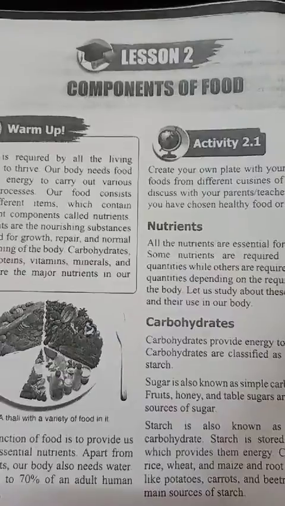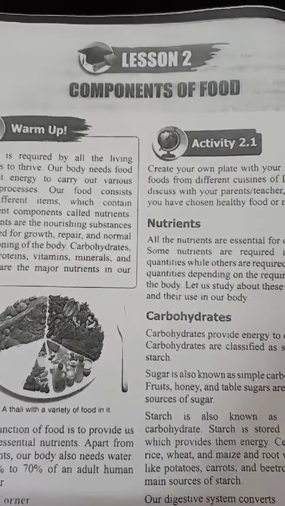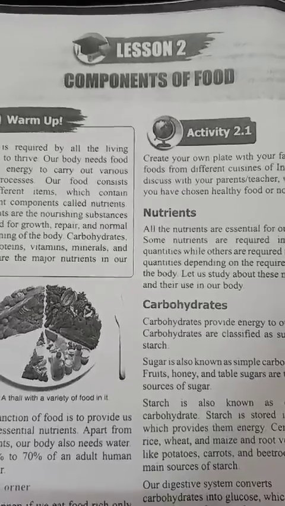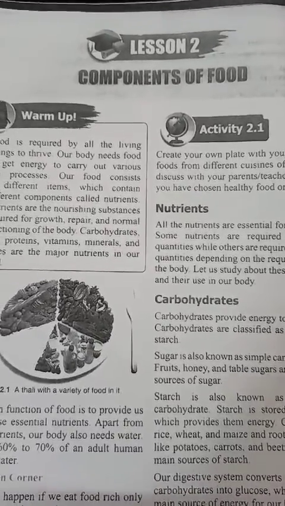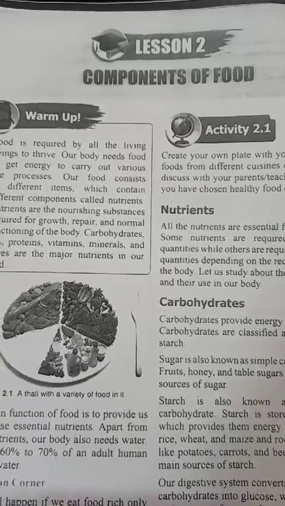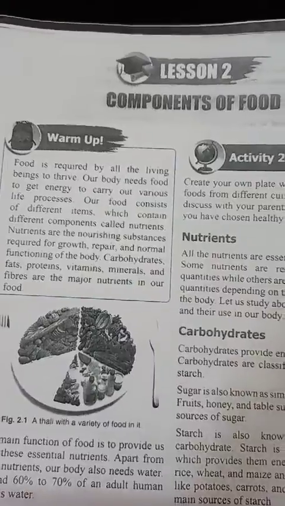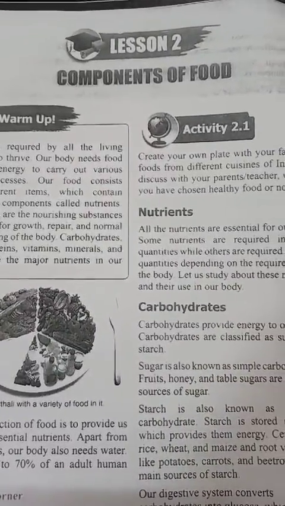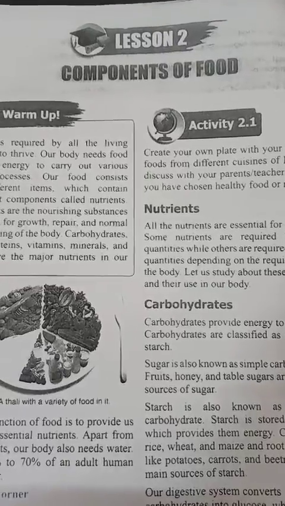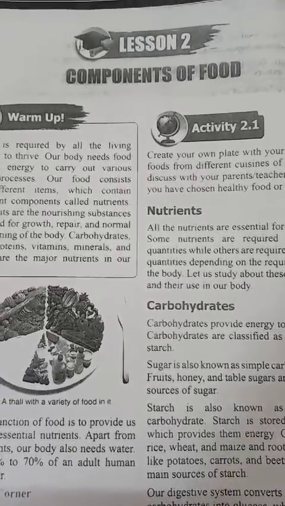So children, in this chapter let me tell you a little bit regarding what we had studied. This chapter is based on the components of food. Components means whatever nutrients are present in the food which are necessary for our body, all that we had studied in this chapter.